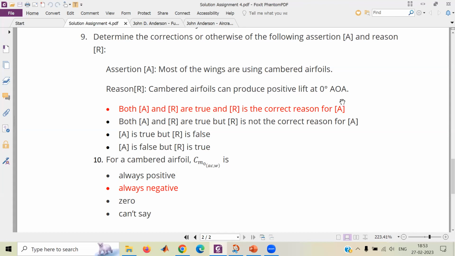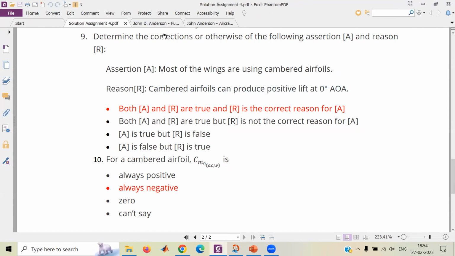Sir, my answer is wrong, sir. I have chosen option B. So it says both A and R are true, but R is not the correct reason for A. So what was running in your mind when you thought that cambered airfoils can produce positive lift? That's why we use a cambered airfoil. I mean, what was running in your mind?